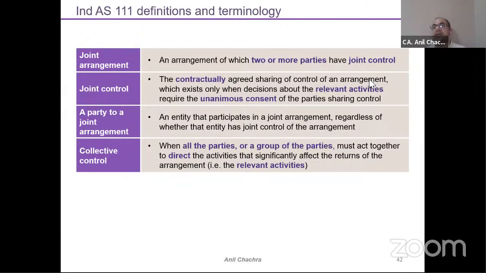We can say that the collective control, right? So, on the primary basis, I can say that joint arrangement is one thing, and joint control we need to keep in our mind while discussing this Ind AS 111.